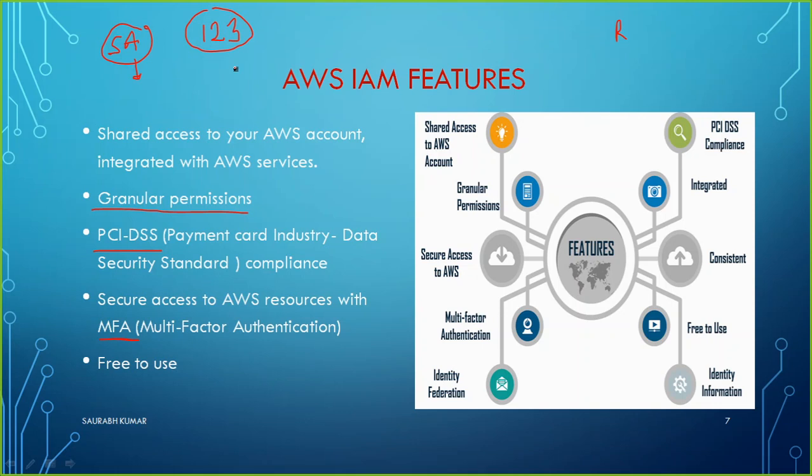So this way you are going to set multiple factors, or you can say multi-factor authentication. By setting multiple things, that means you require multiple things to do the login. We can set it with many different things. We can set it with biometric things, or maybe with a card. So there are many tricks to set the MFA, but today I will also talk about what type of MFA is supported by AWS.